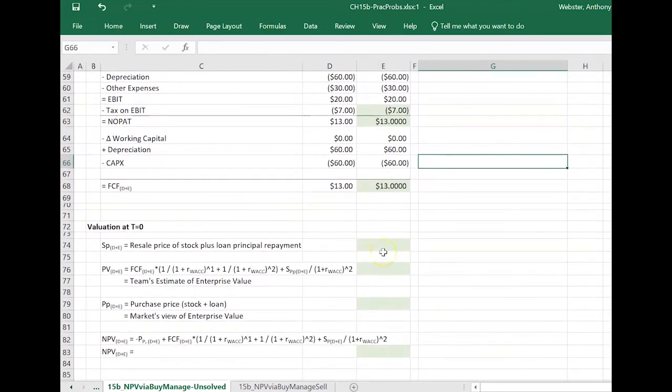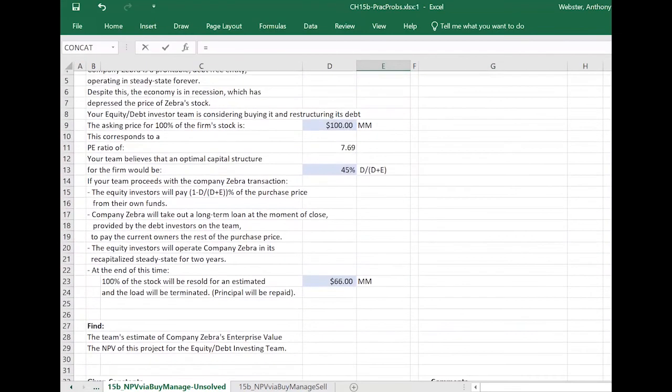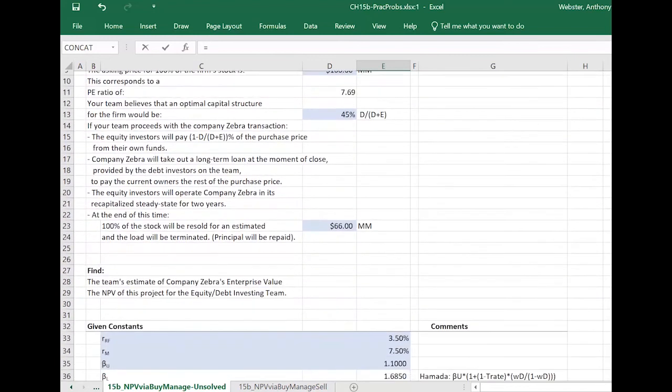Okay, so now we're ready to value this entity, get our enterprise value, and get an NPV for the project. So the first thing I'd like to put down for us here is the amount that they're going to get on exit, which is going to be the amount they're going to get for selling 100% of the stock and then the loan principal repayment. So let's go up and grab their estimate of what they'll be able to sell all the stock for.